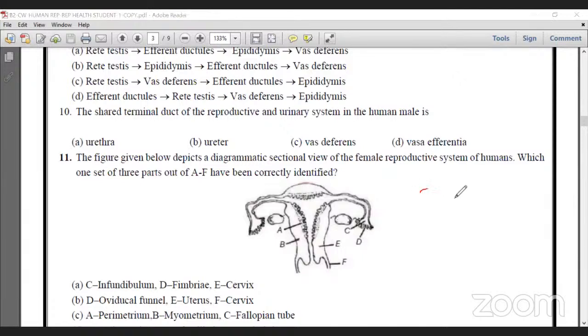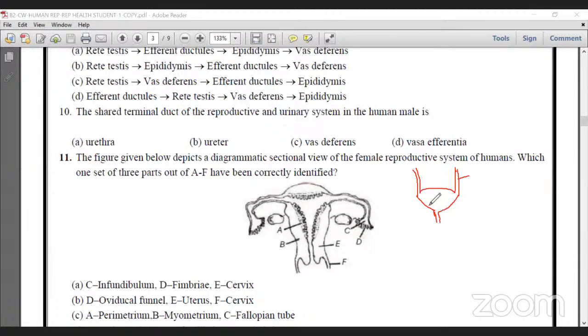In the male, the urinary bladder is connected to the ureter from the kidney. The ureter is not a common passage for reproductive and urinary, it is the passage only for urine. It opens to the urinary bladder, and the urinary bladder opens to the urethra.